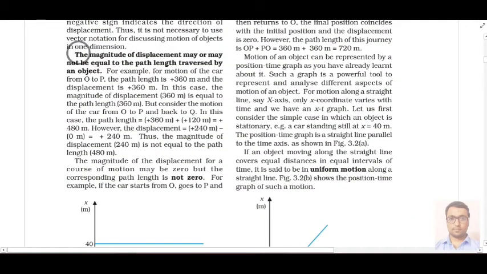Next, in your NCERT book, you can see it is mentioned in the black portion, in bold letters, that the magnitude of displacement may or may not be equal to the path length traversed by the object. I have already given you an illustration for this.